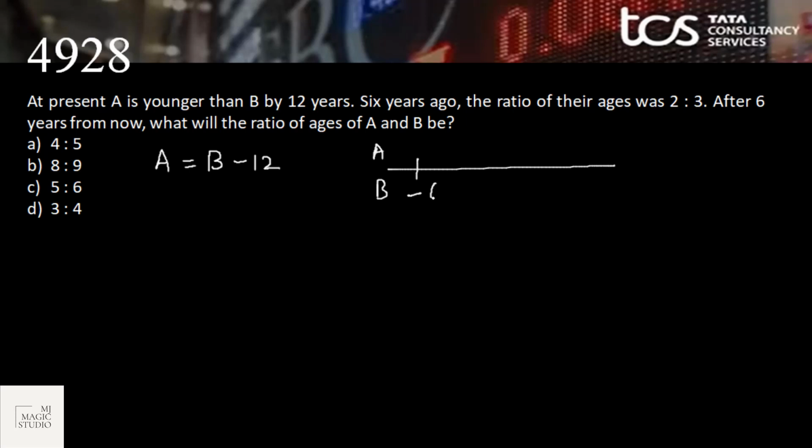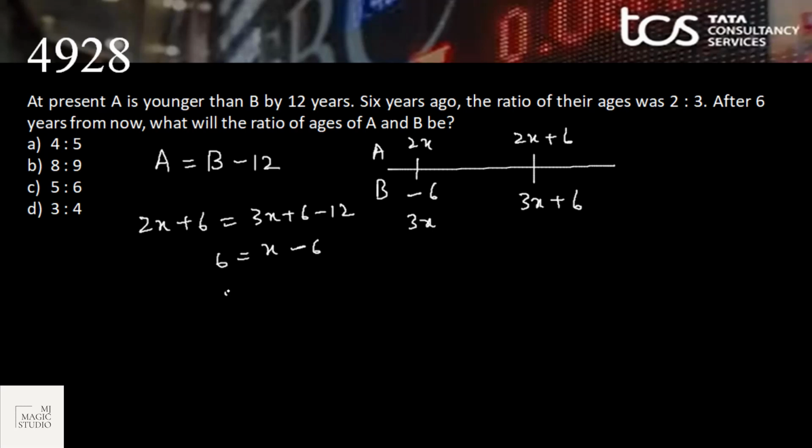So A and B at minus 6 were 2x and 3x, so present ages should be 2x plus 6 and 3x plus 6. And it is given that present age of A is 2x plus 6, which is 3x plus 6 minus 12. That means x minus 6 equals 6. x is equal to 12. Present age